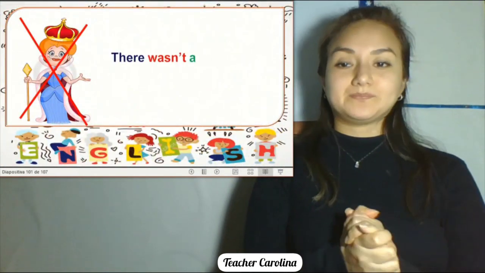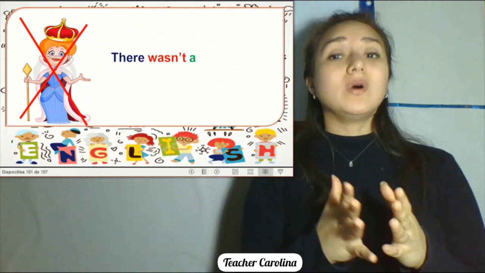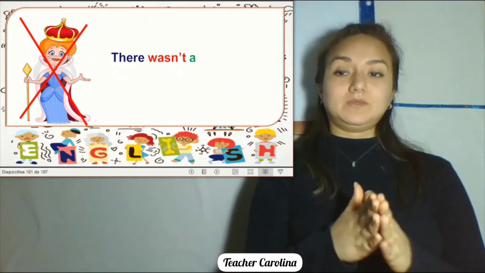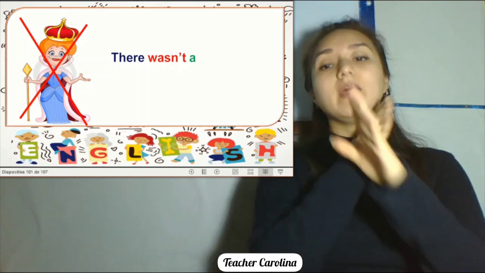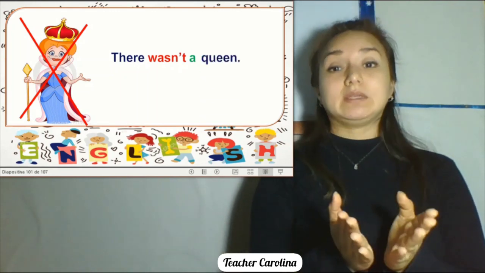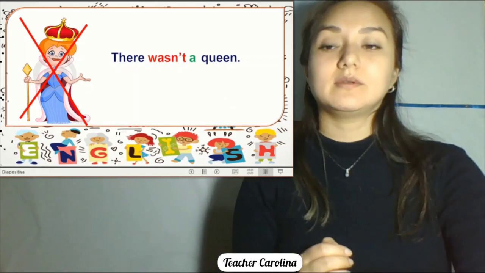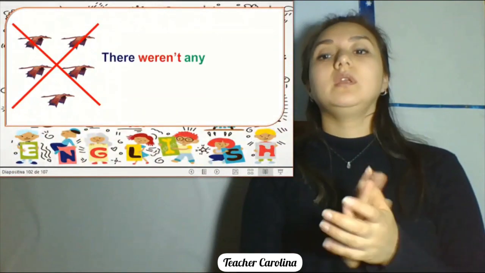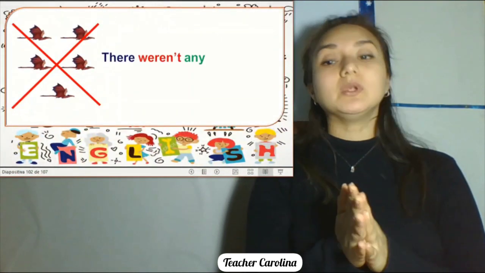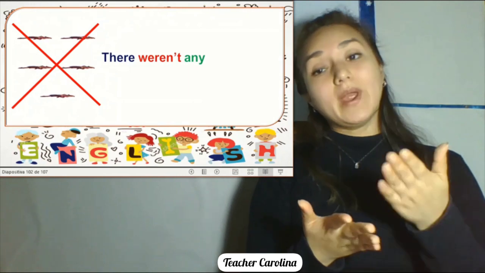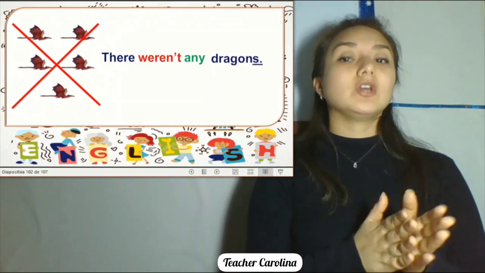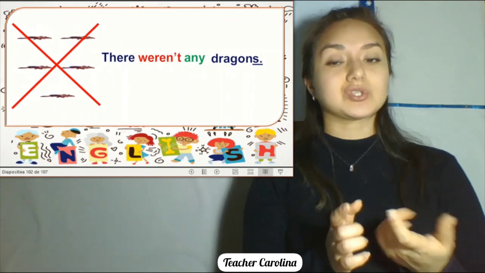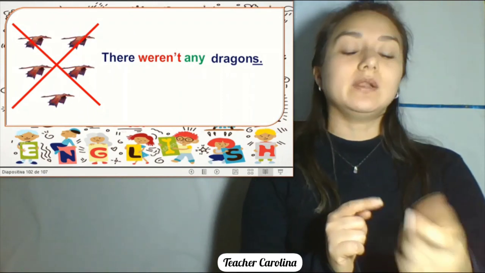Now in here, we have, there wasn't a, right? Why wasn't? Because you have in there cross out, right? There wasn't a queen. In here we have another example. There weren't any. Weren't because it's plural, right? There weren't any dragons, right? Dragons because it's plural.